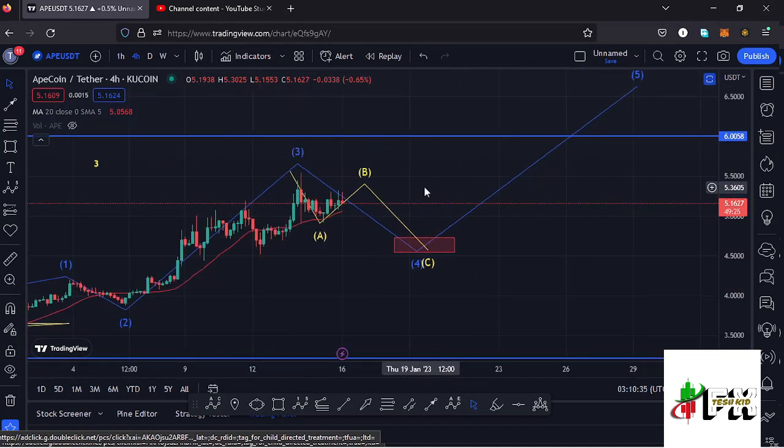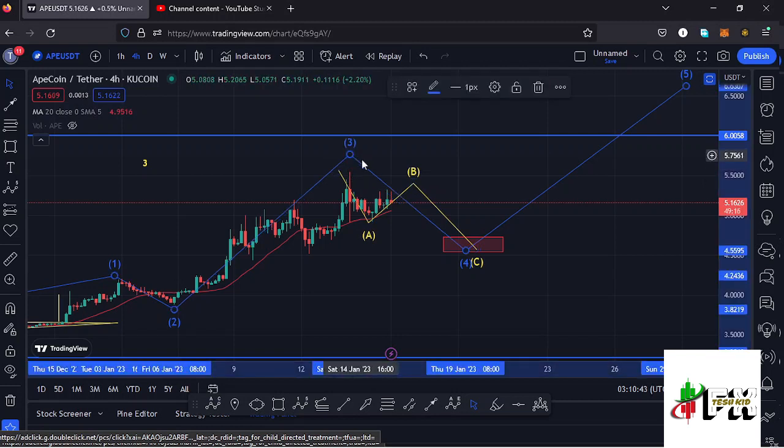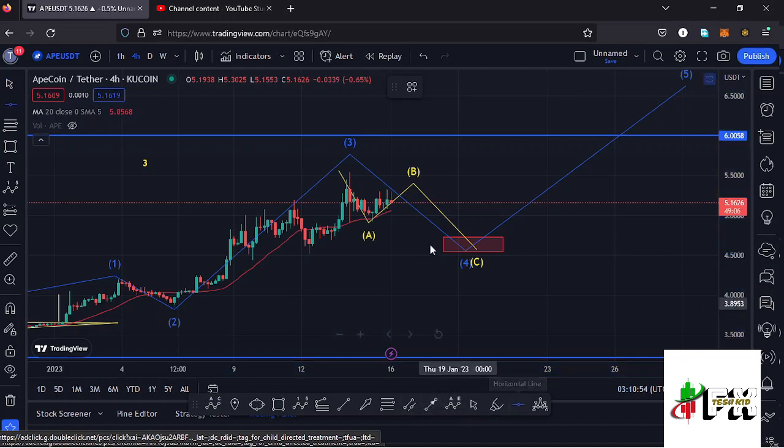But since we are seeing a bit of an increase in strength, there are also chances that we might make one more high in the formation of this wave 3, and that can only happen in case apecoin is able to break above the key area at around the $5.58 mark. In case that happens, then we can make one more lower high over here, and I need to mark that high here on the charts like that.